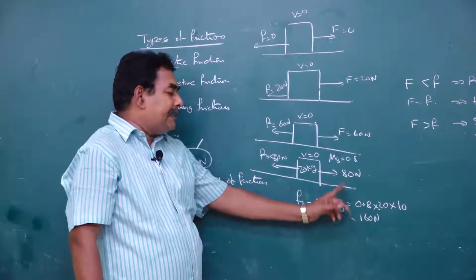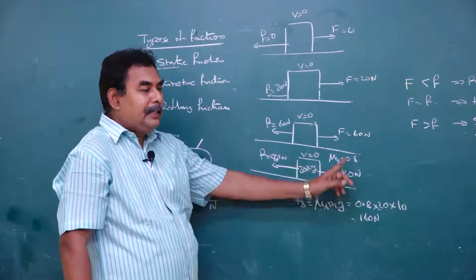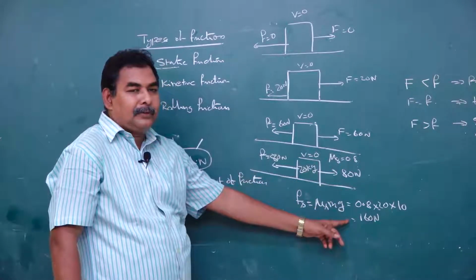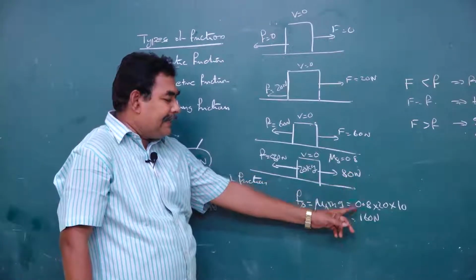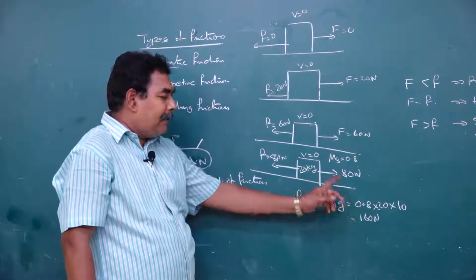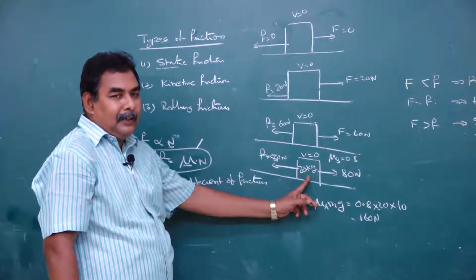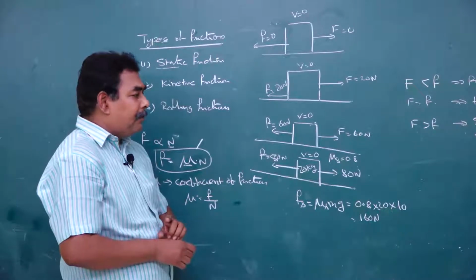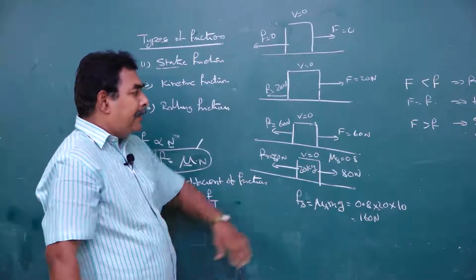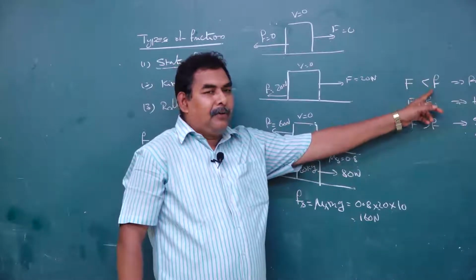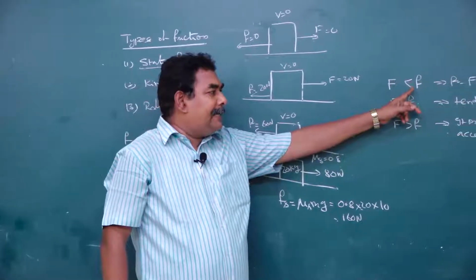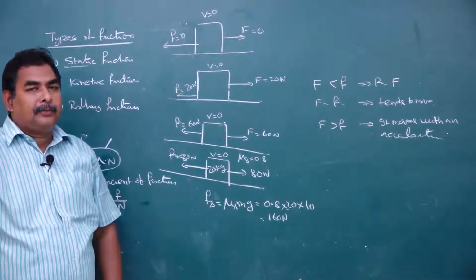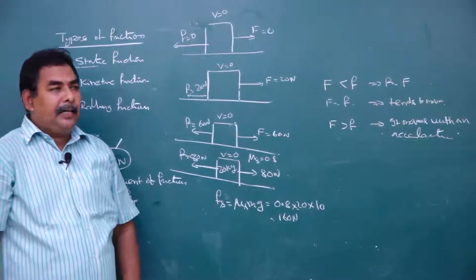What is the frictional force? 160 newtons. What is the applied force? 80 newtons. Applied force is less than frictional force. If applied force is less than frictional force, the body is at rest. This frictional force is called static friction. We have the most important condition: applied force is less than the frictional force. Now, frictional force is equal to applied force. This is the basic equation.